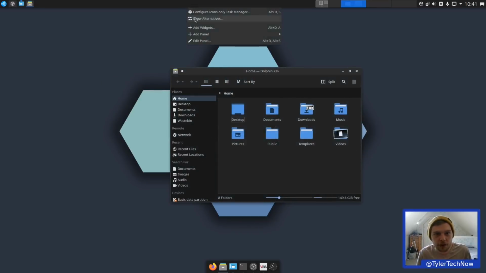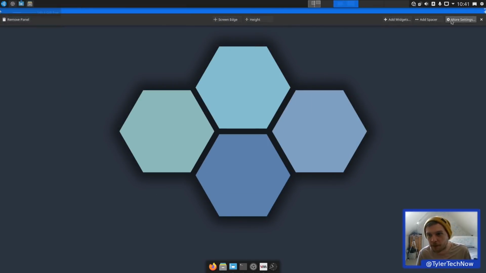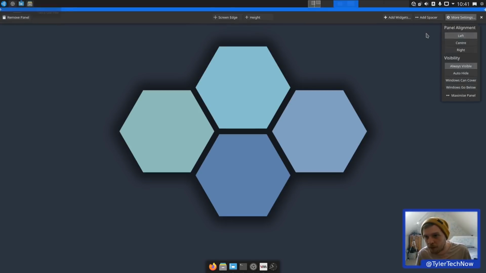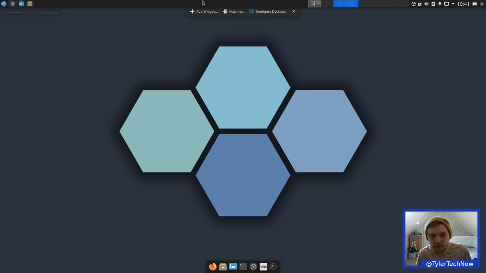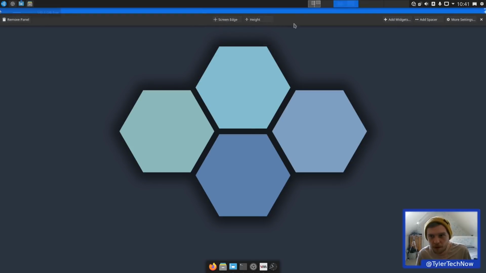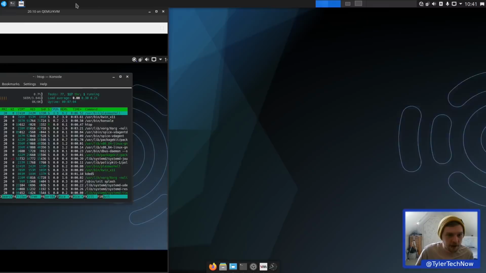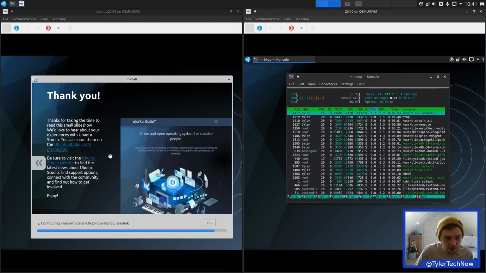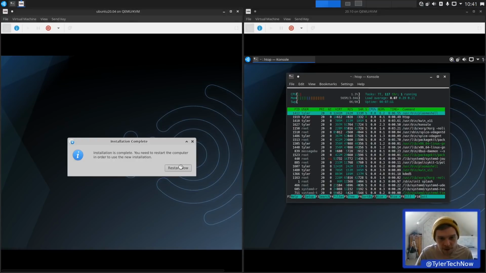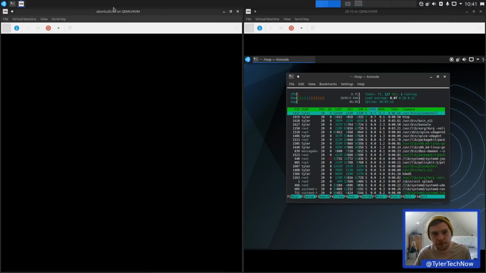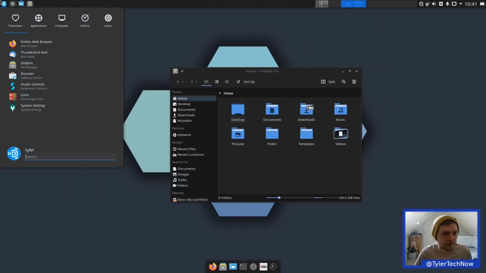There's a bit of a shadow on our task, on our panel here. How do we change that? Okay, we won't worry about that for now. I think you can change that though. Right, let's go back into our last one. It's taken a while to install this 20.04 version, isn't it? Ah, there we go. Spoke too soon. Right, let's let that restart.